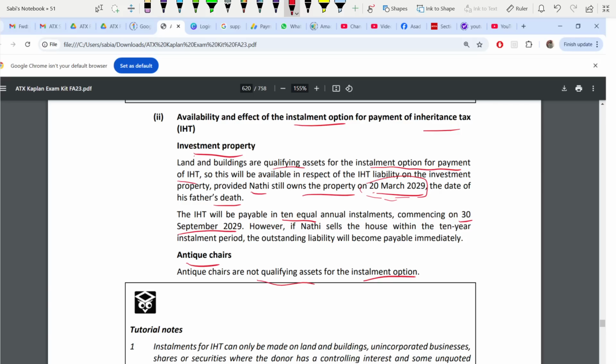However, if Nathi sells the house within the 10-year installment period, what happens? This is 10 equal annual installments, annually 10 you have to pay. So if within the 10-year installment period Nathi sells this house, the outstanding liability will become payable immediately. You have to pay the whole amount.